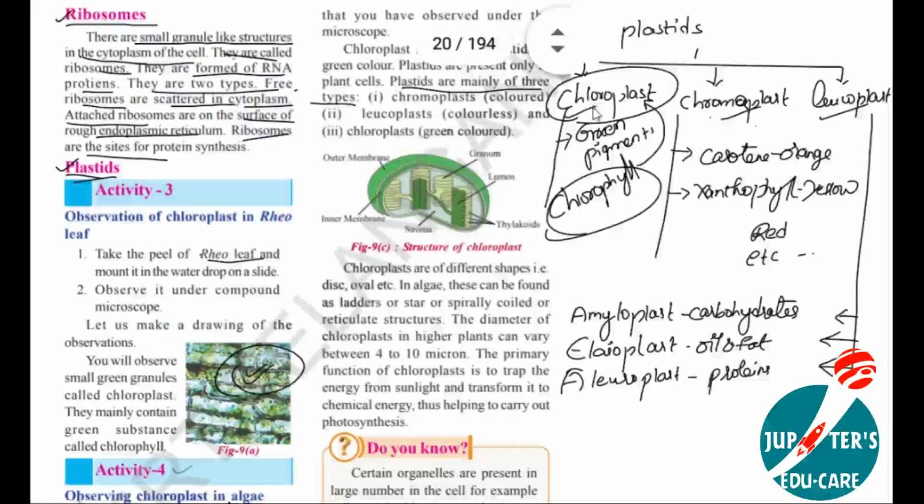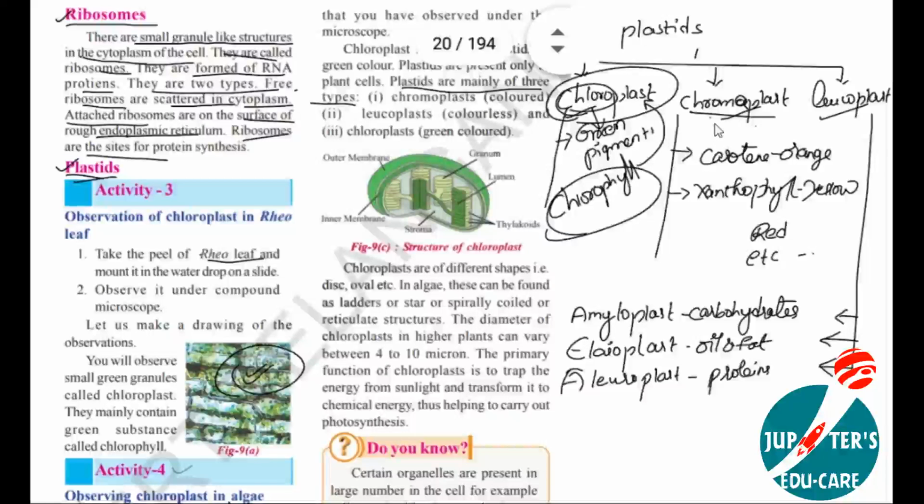What is their function? Just now we discussed that they are involved in the photosynthesis process, the conversion of light energy into chemical energy. This is the site for photosynthesis.